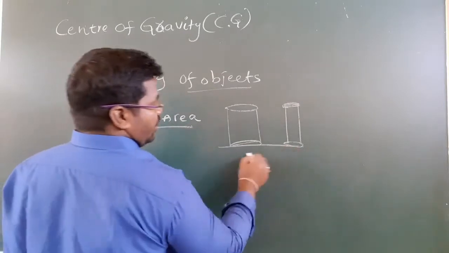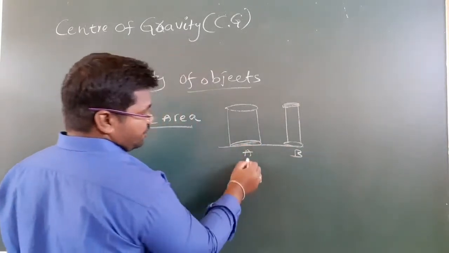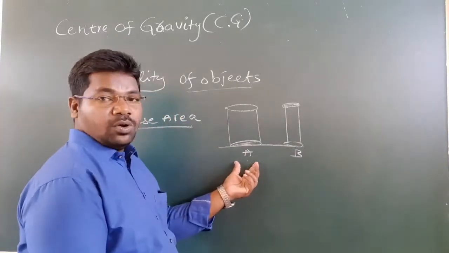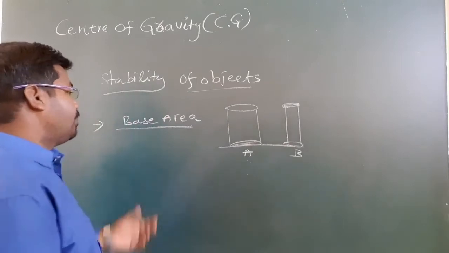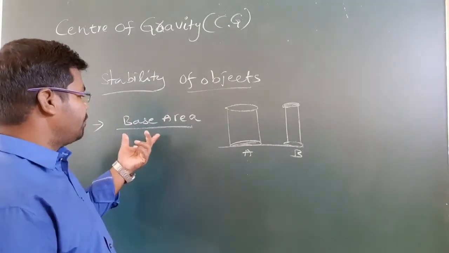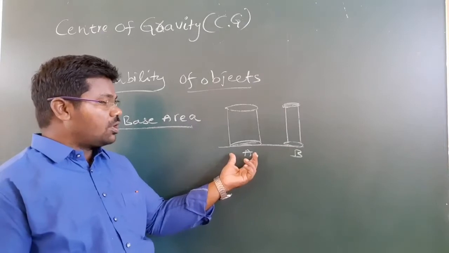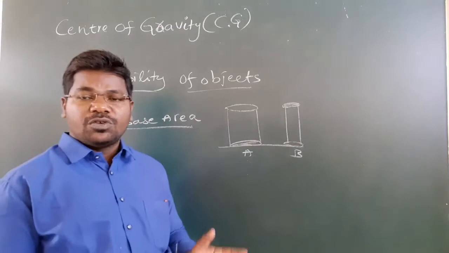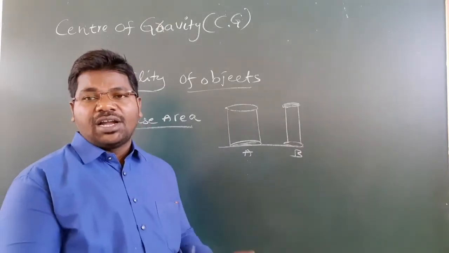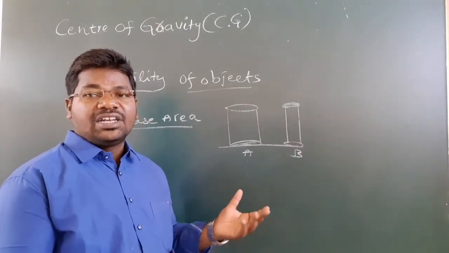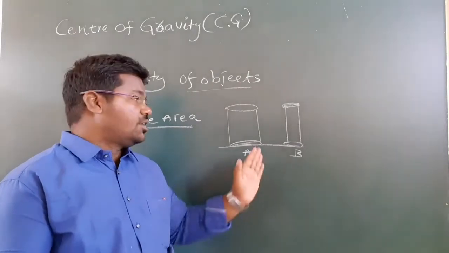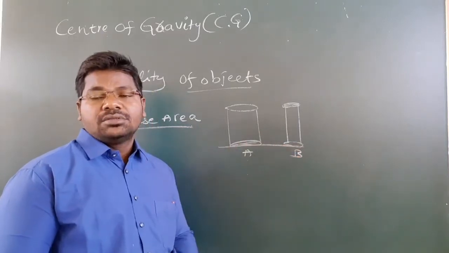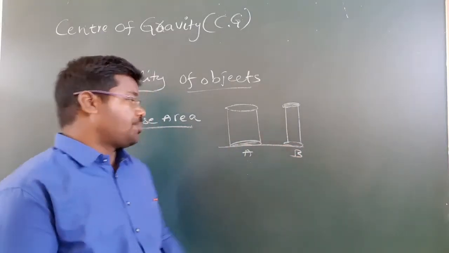Okay, see here, let us consider A and B. The base of A is greater and B is less. So A is more stable. Based on the area of the base, if the base area is more, we can say it is more stable. If we apply more force, that body will not fall down, it will not change its position. With a lesser amount of force, B will fall down.